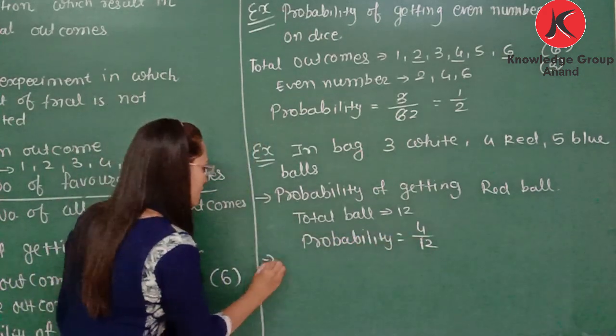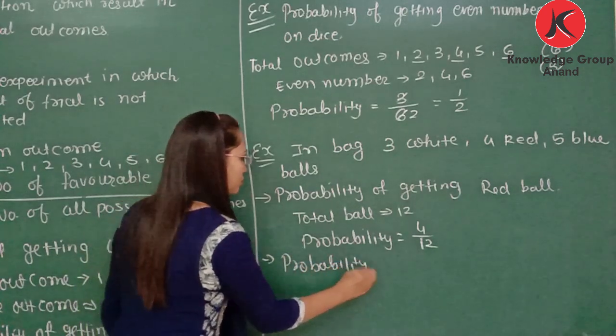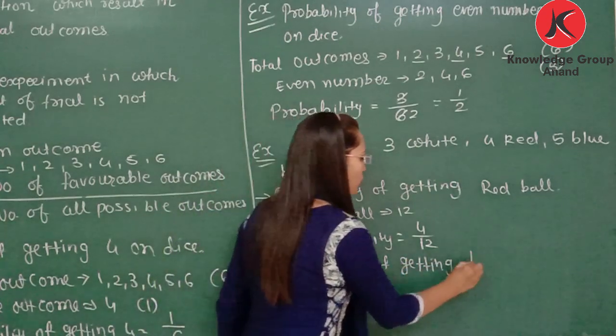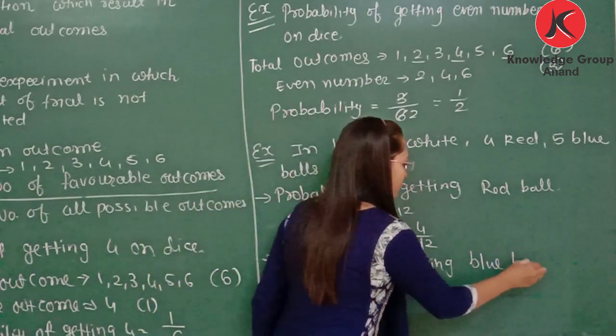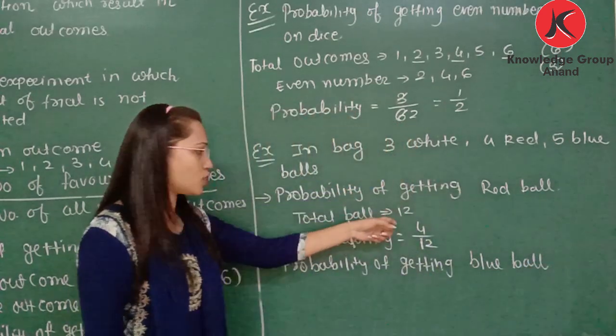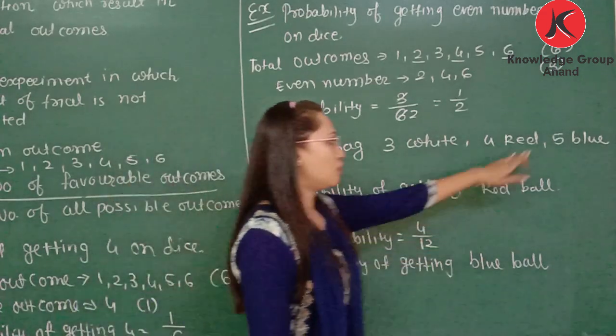Same if we want to consider probability of getting a blue ball. So here how many total balls? Total balls are 12, and in that how many blue balls are there? 5.